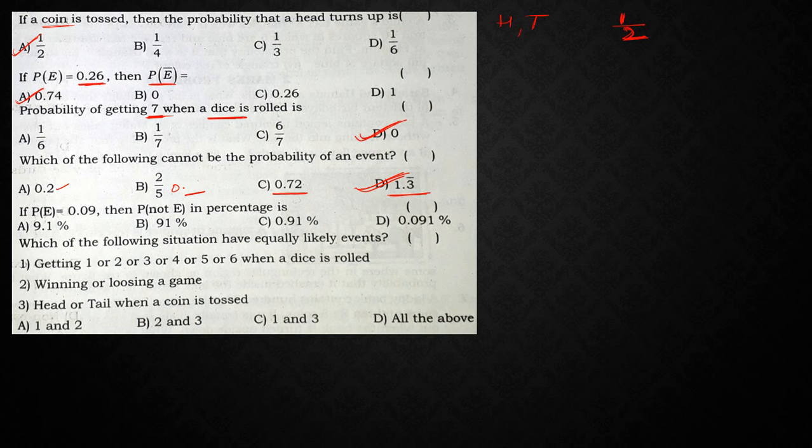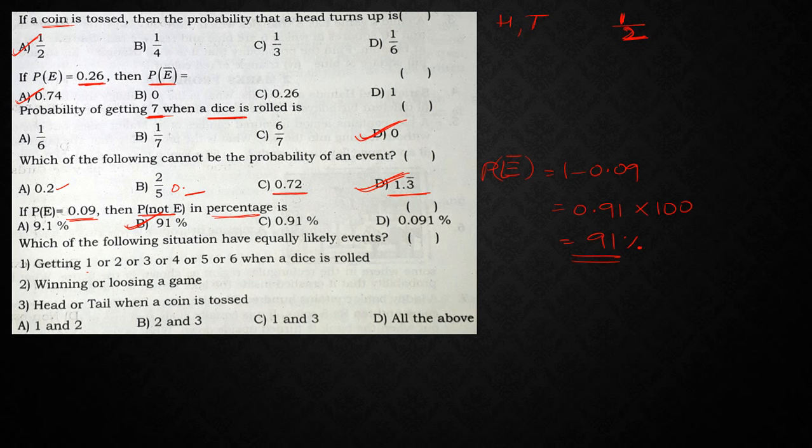Next, probability of E is 0.09. Probability of not E in percentage is asked. So what is the probability of not E? P of E bar is nothing but 1 minus 0.09, which means 0.91. If you want it in percentage, simply multiply with 100. Then it gives me 91%. So the answer is 91%.